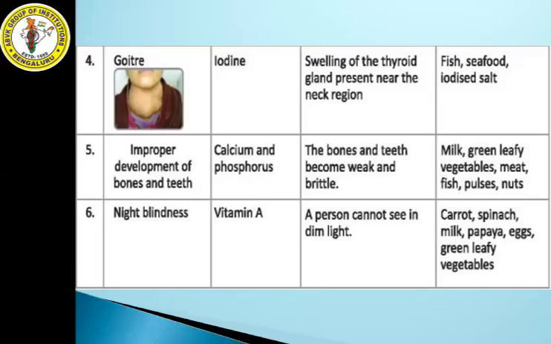So to get rid of this, you need to have fish, seafood, iodized salt. So these are very rich in iodine content. So if iodine content is rich in your body, then you will be away from goiter.